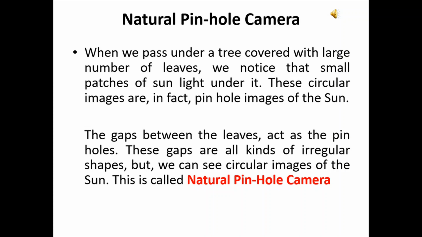Now, you can see a natural pinhole camera also. When we pass under a tree covered with a large number of leaves, we notice small patches of sunlight under it. These circular images are in fact the pinhole images of the sun. The gaps between the leaves act as the pinholes. These gaps are of all kinds of irregular shapes, but we can see circular images of the sun, and this is called the natural pinhole camera.